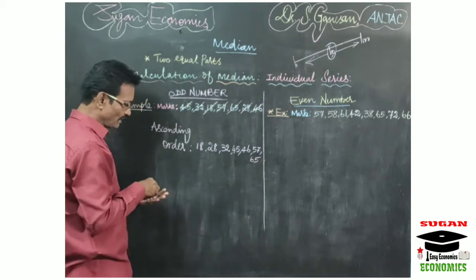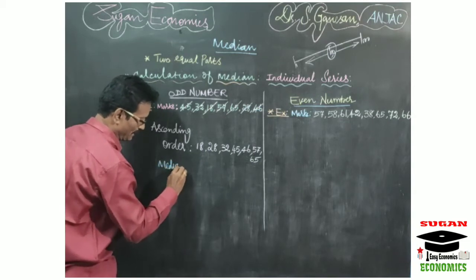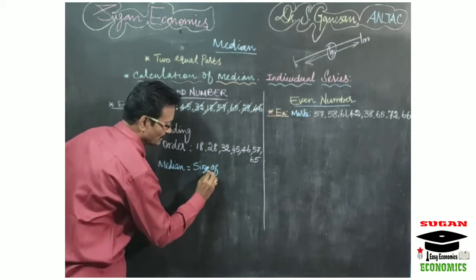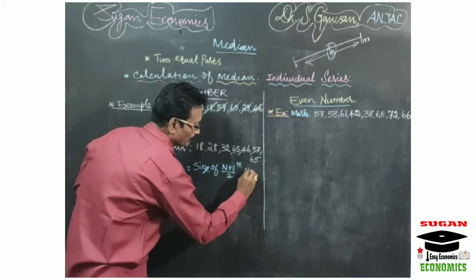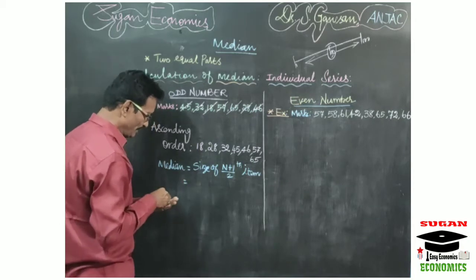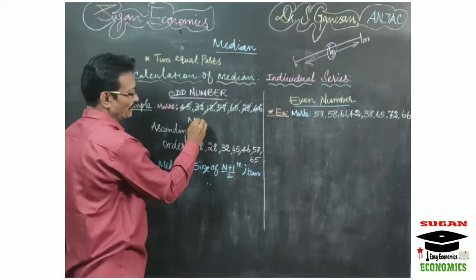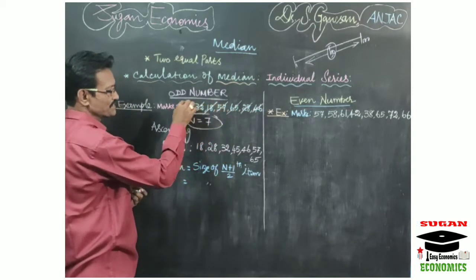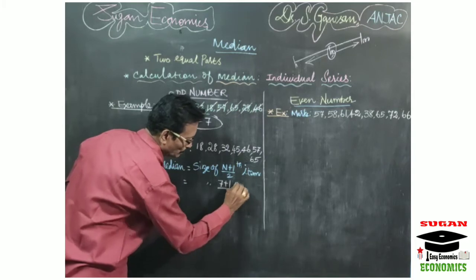What we have to do next is find the median. So median equals the size of the (n plus 1) by 2th item. Now you have to find the size. What is your n? You already found n equal to 7 because 7 marks are given: 1, 2, 3, 4, 5, 6, 7. So here you substitute 7 plus 1 by 2th item.